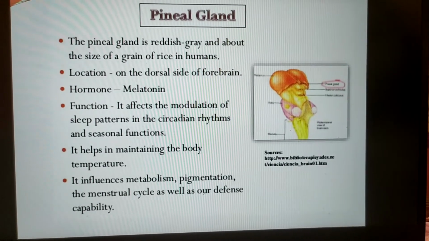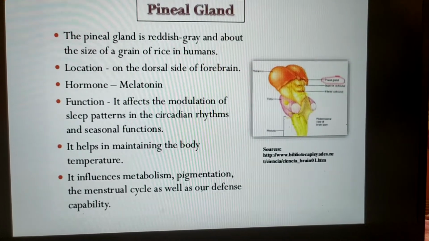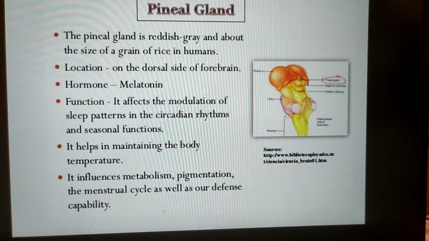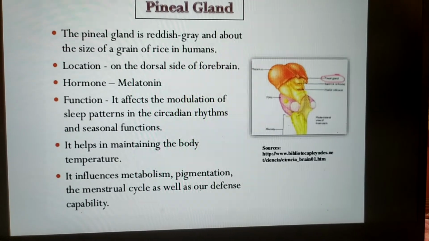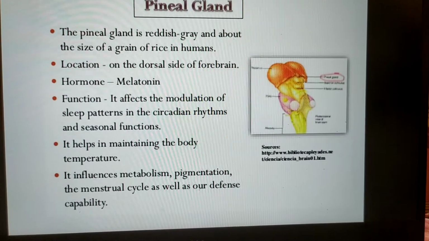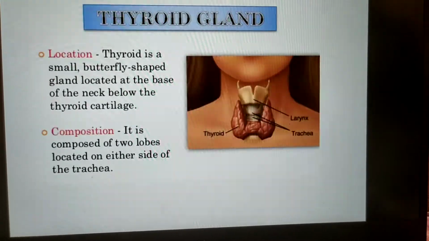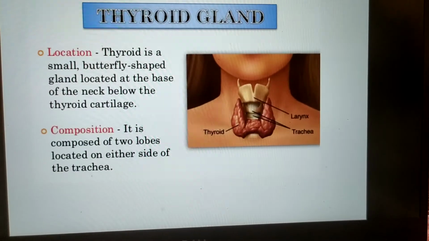The main function of this hormone is it affects the modulation of sleep patterns in the circadian rhythms and seasonal functions. It also helps in maintaining the body temperature as well as influences metabolism, pigmentation, menstrual cycle as well as our defense capacity. The next gland is thyroid gland.